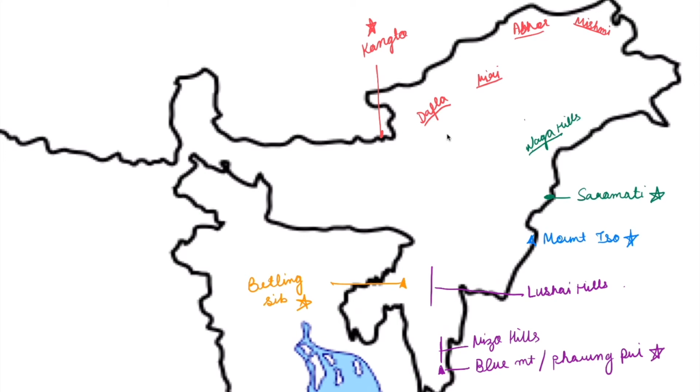So in Meghalaya, first we need to know is that Meghalaya is not the part of the Himalayan landform. It is actually part of the peninsular India.